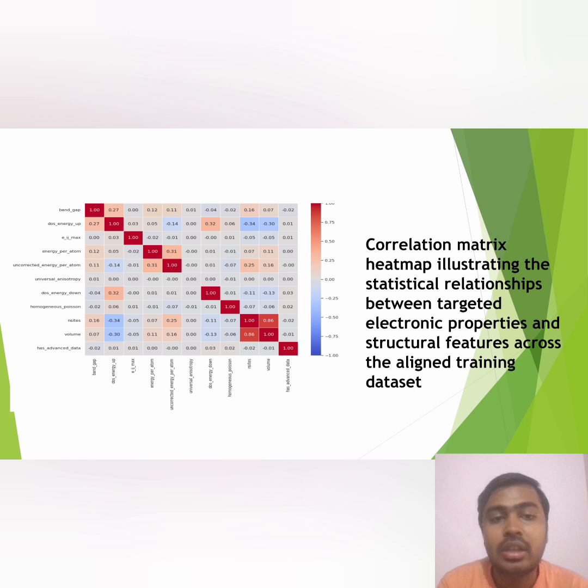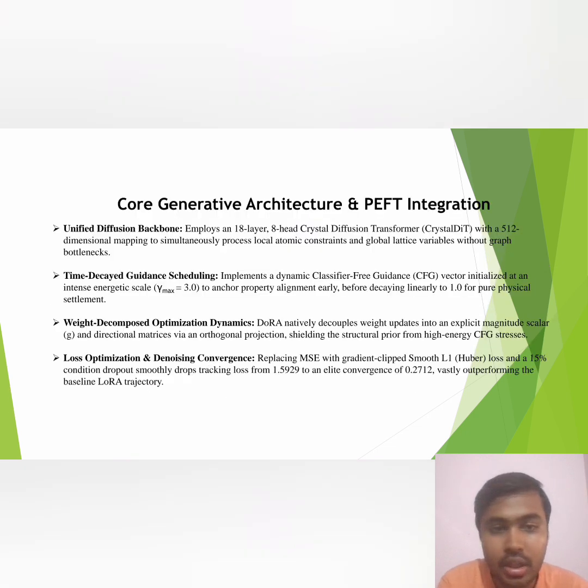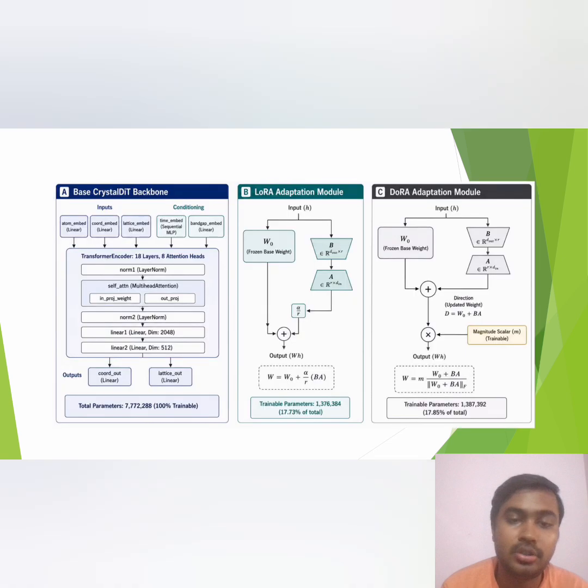You can see here our data statistical relationships are mapped, illustrating the pre-training alignments between the electronic properties and structural features. Moving ahead, we deployed an 18 layer, 8 head Crystal DiT. By utilizing our custom loss function, we tracked convergence elegantly down to 0.2712 for DoRA, outperforming the baseline LoRA trajectory.